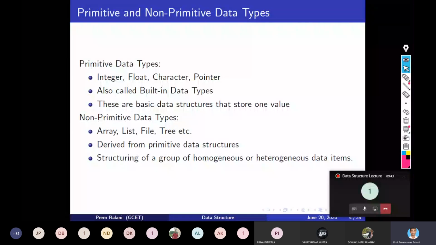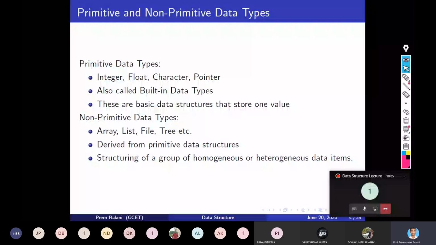Again, it depends on how you implement it: list, file and tree also have versions where only one type of data item can be stored, but list, file and tree can be used both ways, in that you can store heterogeneous or homogeneous data.